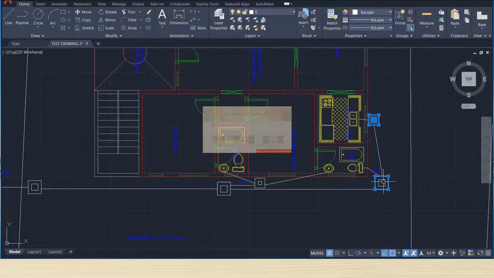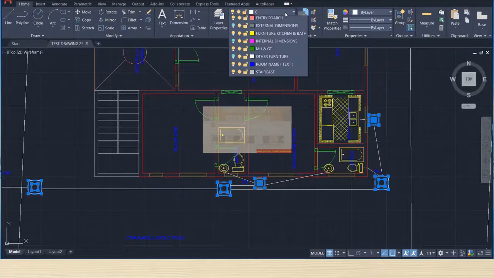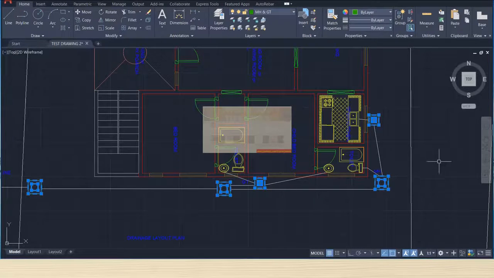Select this. Simply select, correct, and make this as a chain, correct.